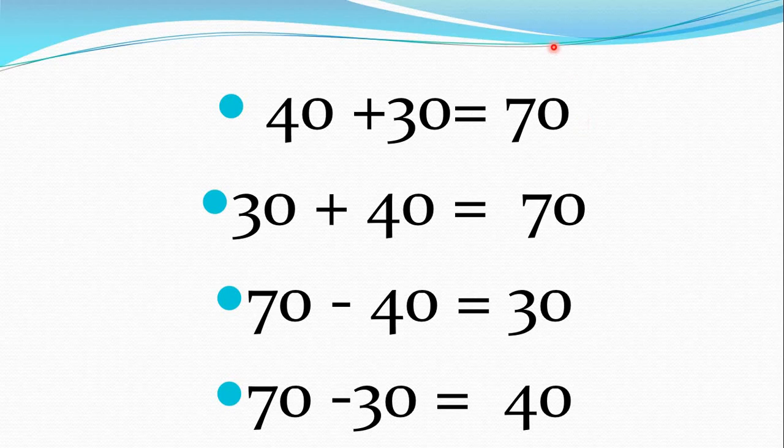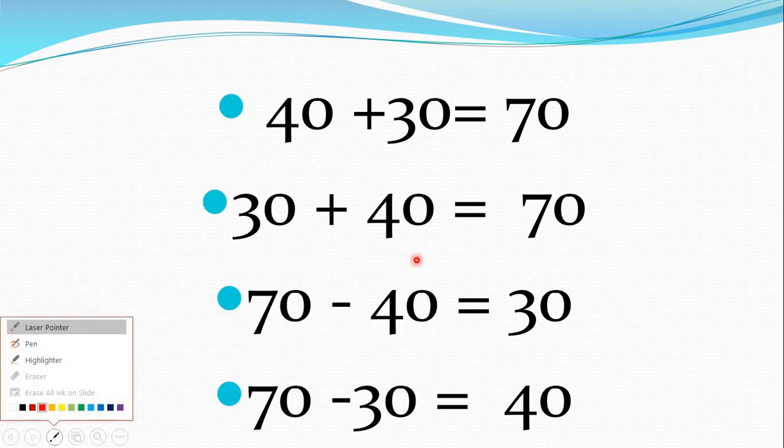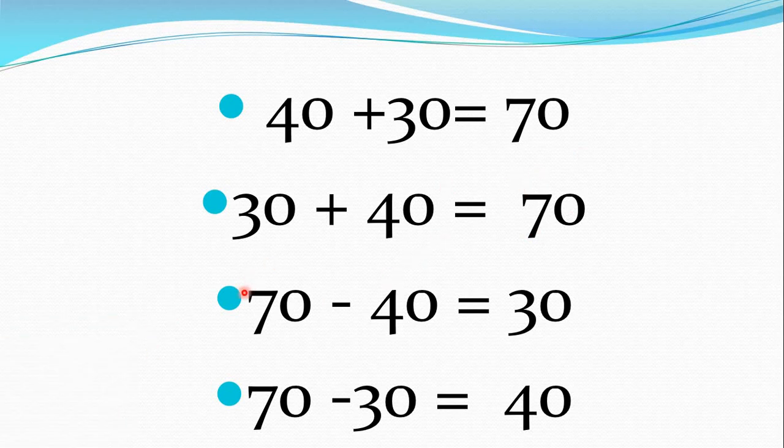Okay, you have one option of them, and the other option is what? 40 plus 30 is equal to how many? 17. Okay, and now further we check. 30 plus 40 is equal to the same, but see here, this is 30 and here 30, and this is 40 and 40. So both numbers are the same but a different connection. And here this 70 and this 70 both are the same. Understood all students? So now let's check subtraction.